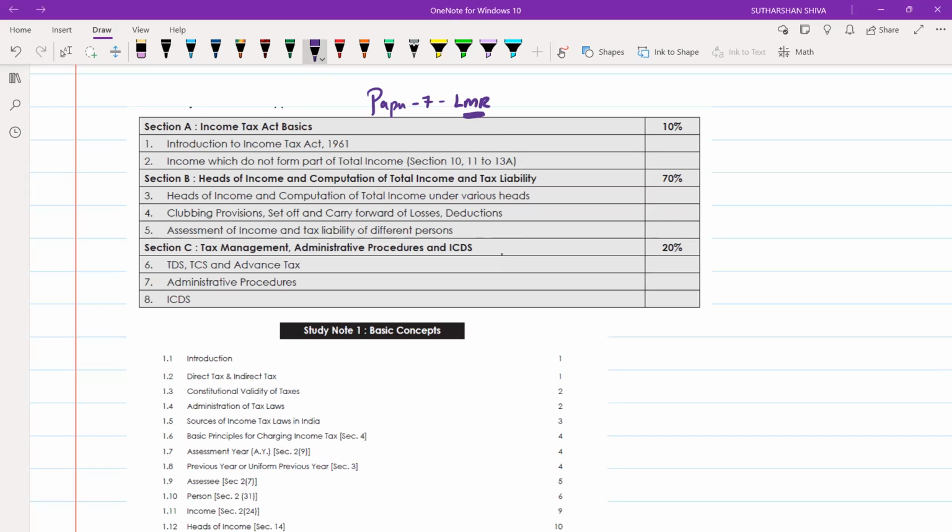In this Paper 7, do you believe exemption is easily possible in direct taxation? Yes, it is easily possible. How is it easily possible? What you need to focus on first for this Paper 7 is good conceptual clarity. Only if you have conceptual clarity will you be able to attend your exams.